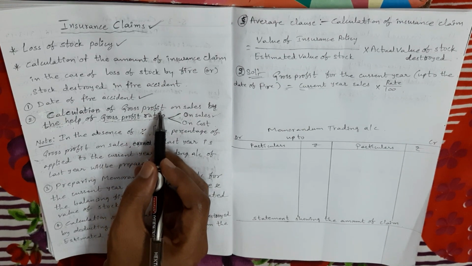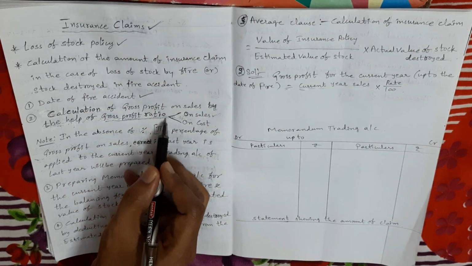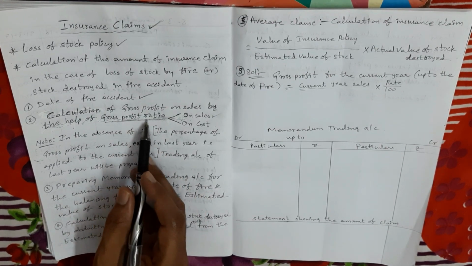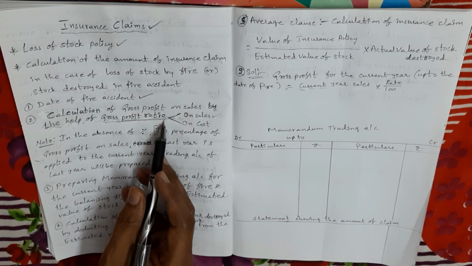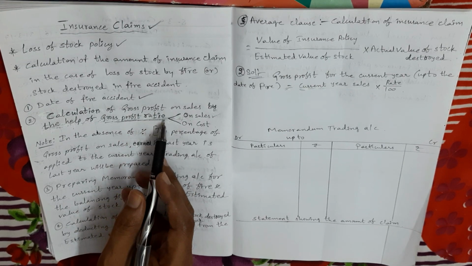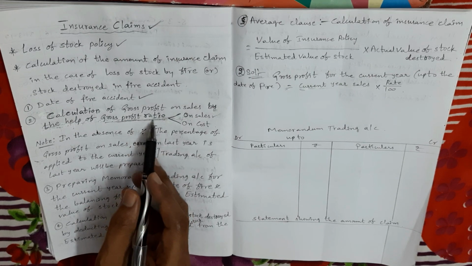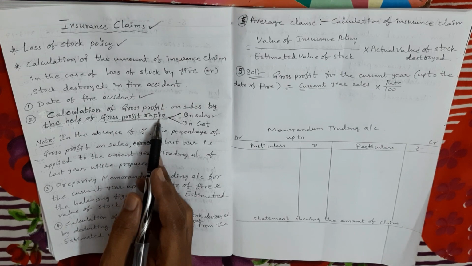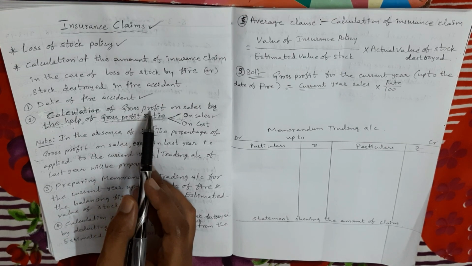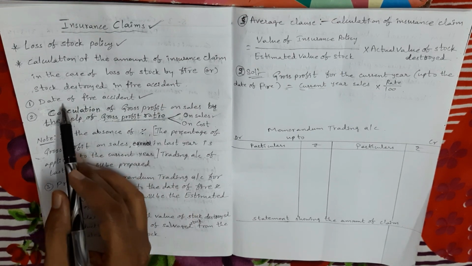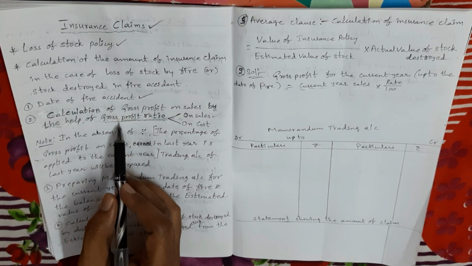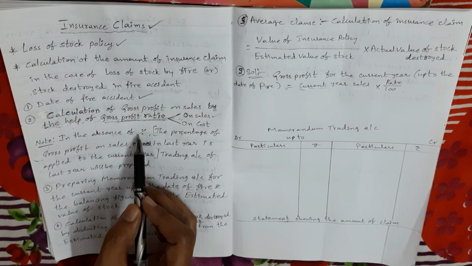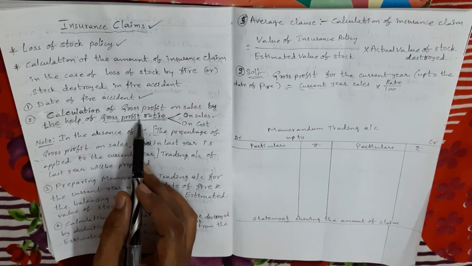To calculate gross profit, what do we need? Gross profit ratio. But my dears, if in the problem this gross profit ratio is given, there is no problem. If gross profit ratio is not given, what do we do? We have to find out the gross profit ratio, because to calculate gross profit of the current year up to the date of fire accident, we require the gross profit ratio.